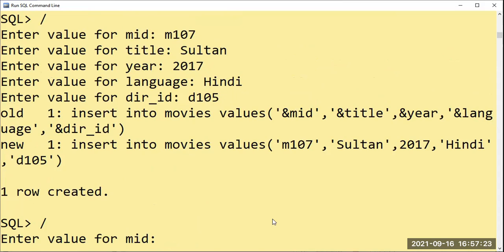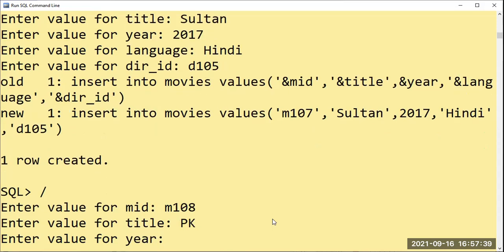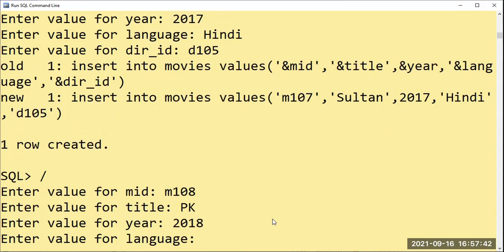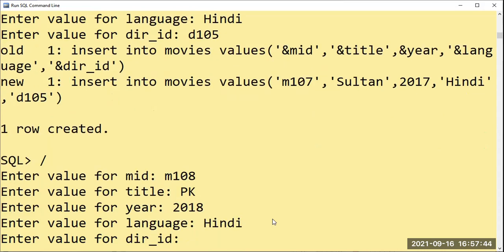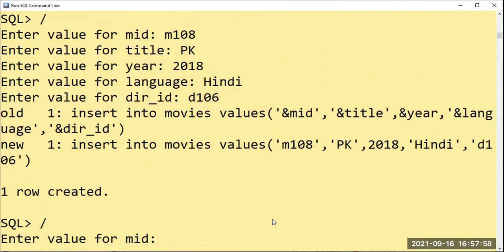We can give anyhow. We can use those values for the movie cast also. But I'm sure that some of the people will get repeated. We will go for Anushka Sharma's movie, M108. PK. The year 2018. Hindi. Director ID, D106, is there or what? I hope so. Yeah, it is there. One more we will create: Anushka Sharma has acted in Sultan also and PK also.